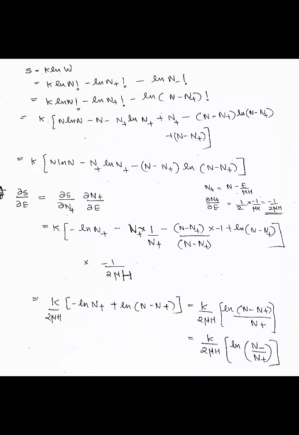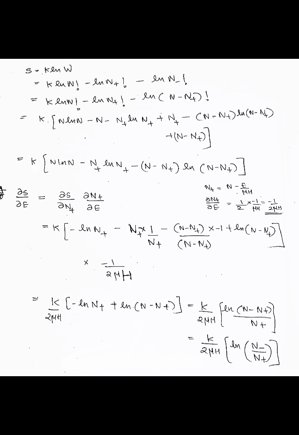So we know S is equal to k ln W, that is equal to k into ln N factorial minus ln N plus factorial minus ln N minus factorial. This is equal to k ln N factorial minus ln N plus factorial minus ln of N minus N plus factorial.